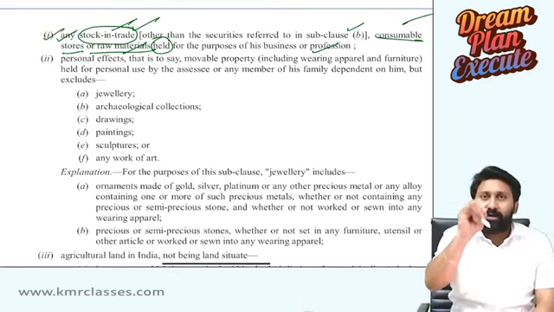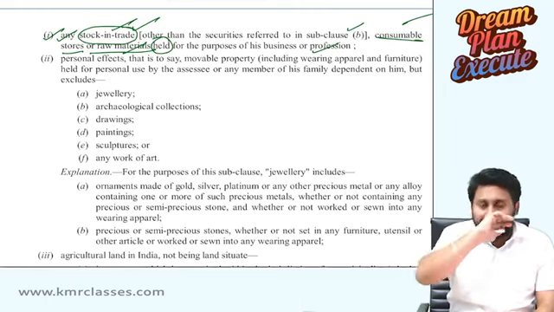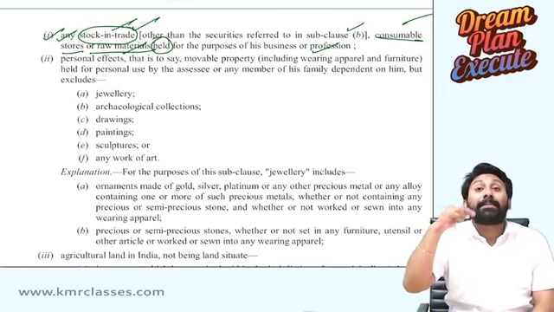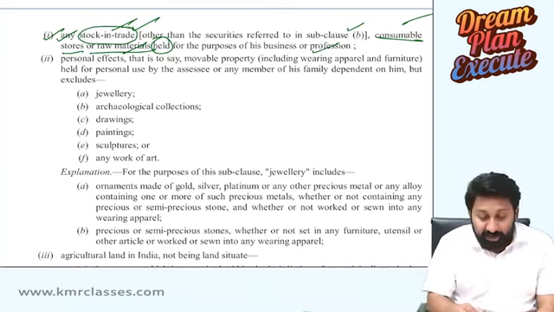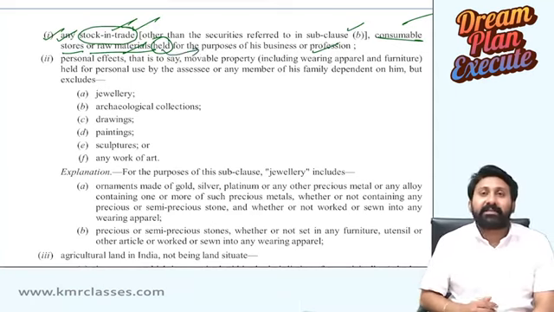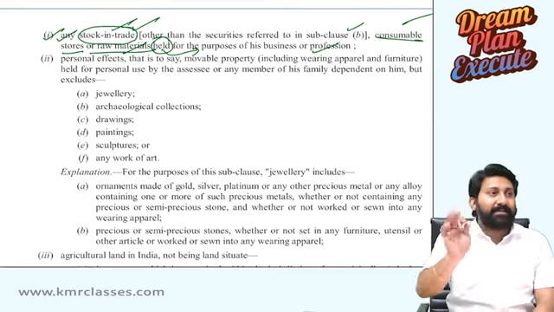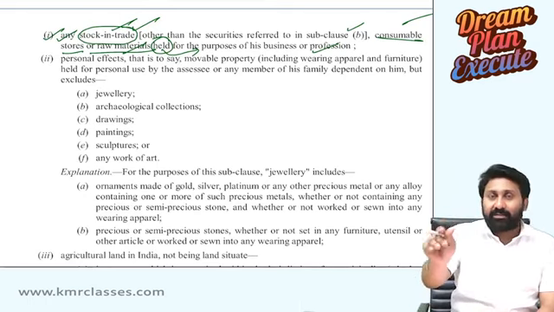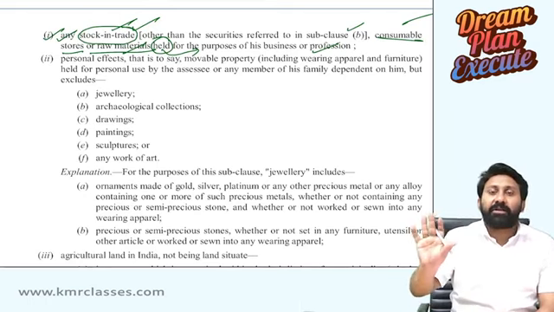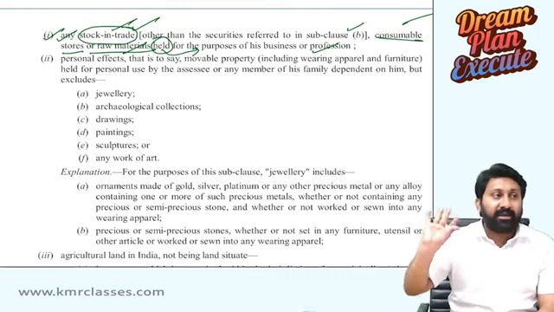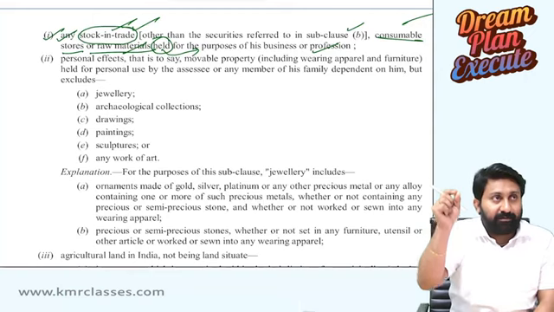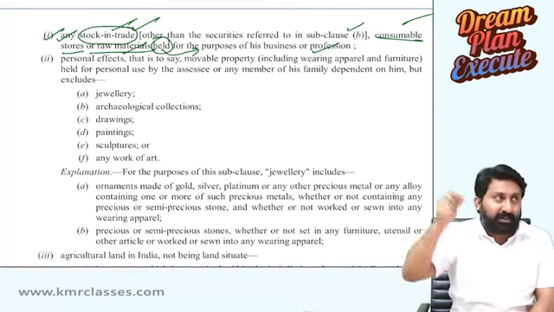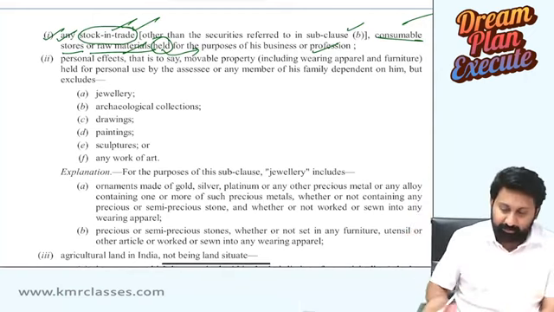So, stock in trade, consumable stores and raw material held for the purposes of business or profession. Whether you really used it, I don't know. It is held for the purposes. That's it. Used for the purposes, he did not say. Held. That's all. Purpose is for business or profession. Whether you really utilize it for business or not, irrelevant. That's why he used the words "held for the purposes of", not "used for the purposes of". Next.